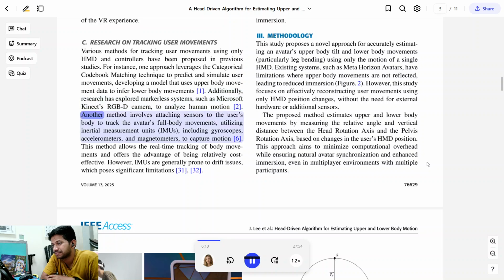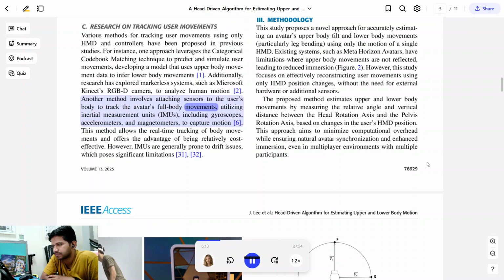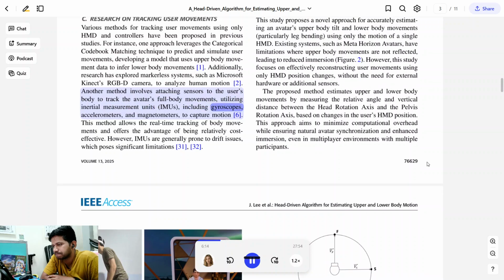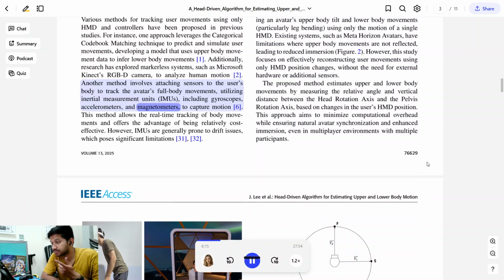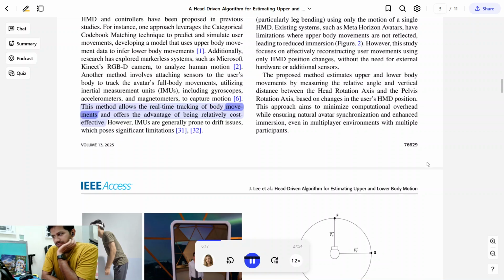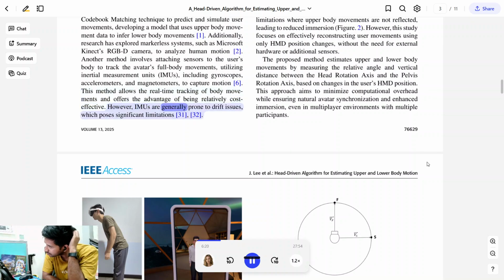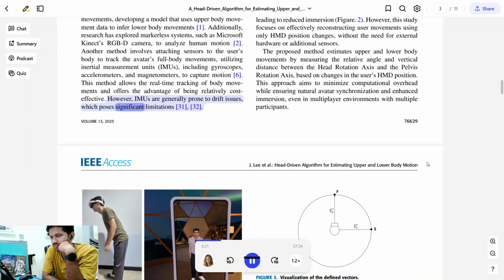Another method involves attaching sensors to the user's body to track the avatar's full body movements, utilizing inertial measurement units, including gyroscopes, accelerometers, and magnetometers, to capture motion. This method allows the real-time tracking of body movements and offers the advantage of being relatively cost-effective. However, IMUs are generally prone to drift issues, which poses significant limitations.